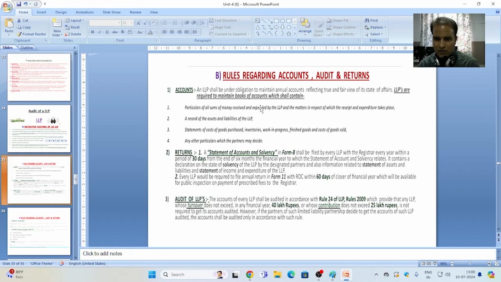First is accounts. An LLP shall be under obligation to maintain annual accounts reflecting a true and fair view of its state of affairs.